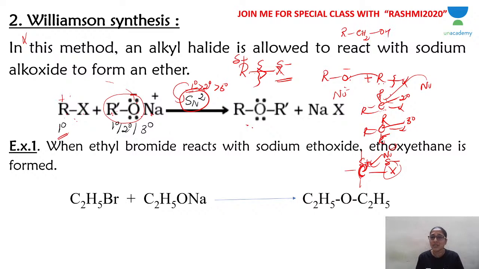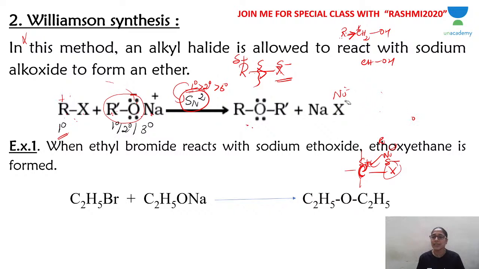Second reason, with respect to primary: primary is RCH2OH. So this carbon is attached to only one electron donating R group. R groups are electron donating in nature. Whereas secondary is R2CHOH, where there are 2 R groups. Tertiary is R3COH, which has 3 R groups. So here 2 electron donating groups, here 3 electron donating groups.